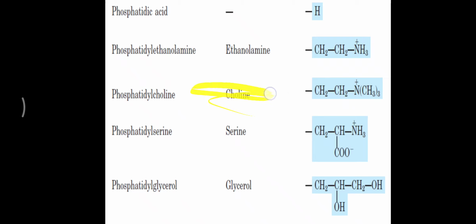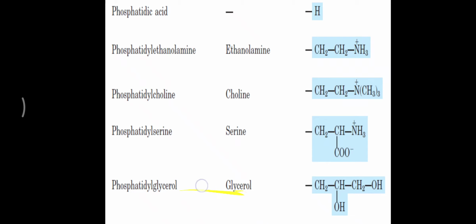Remember that acetylcholine is one of the important neurotransmitters generated in a synapse. This choline is present over the cell membrane, so this particular phospholipid is also found over the cell membrane. Predominantly, phosphatidyl choline is seen over the outer surface of the cell membrane, and that is a very good reason for providing the choline molecule. In the same way, phosphatidyl serine contains serine. One thing is common: all these three contain nitrogen, so they are called nitrogen containing phospholipids.